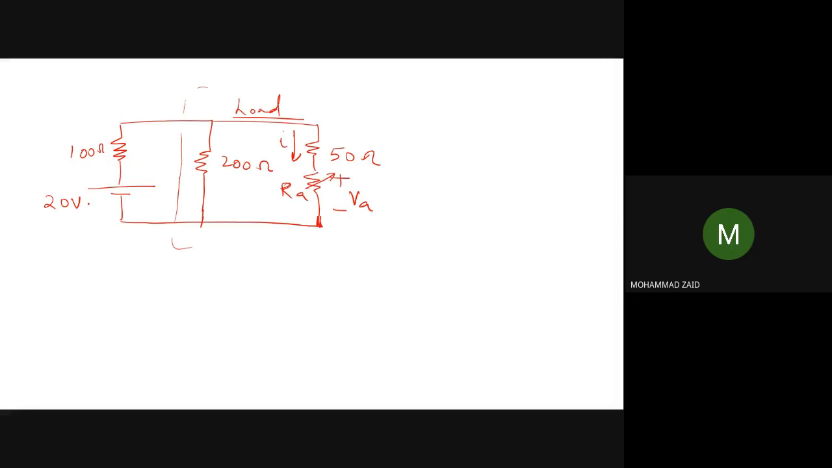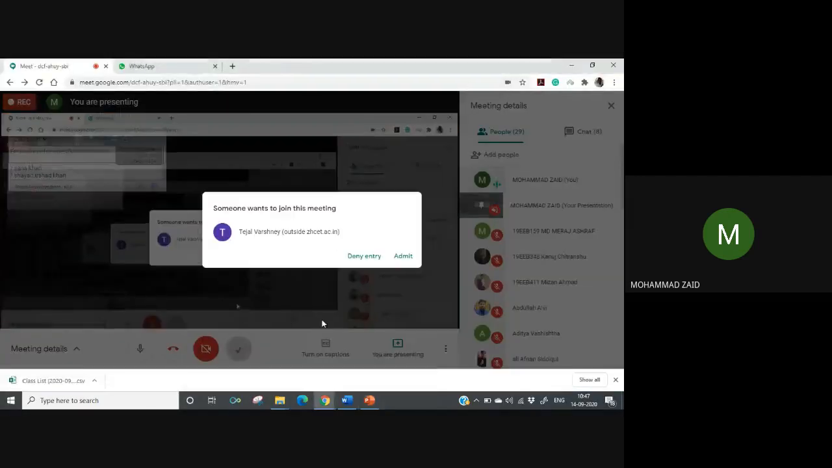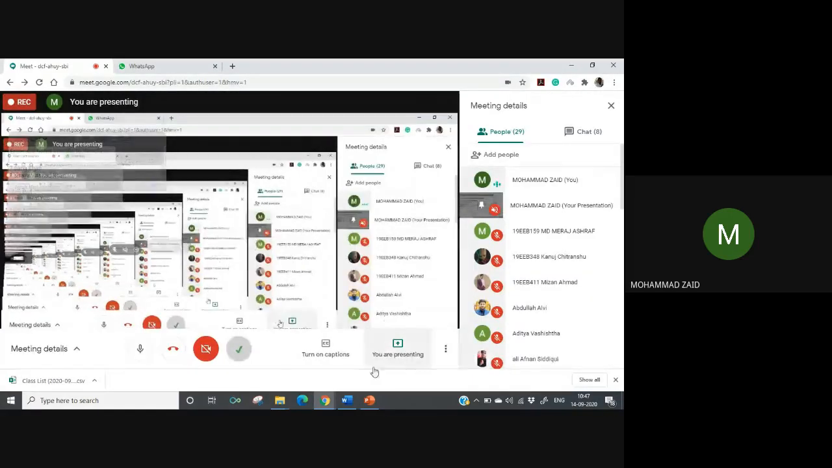Now you have a 20 volt source, you have a 100 ohm resistance, and you have a parallel combination of both these circuits. Now can you tell how to solve it? Can you now try to get the value of VA? Anybody?